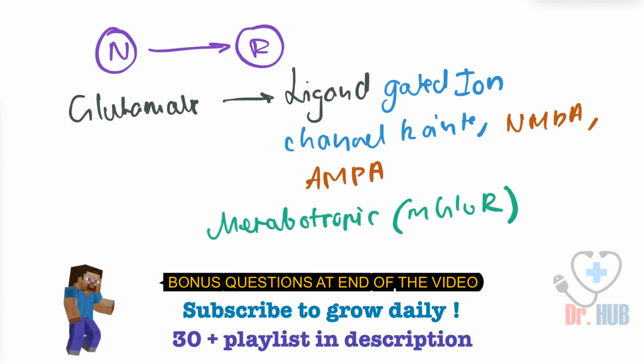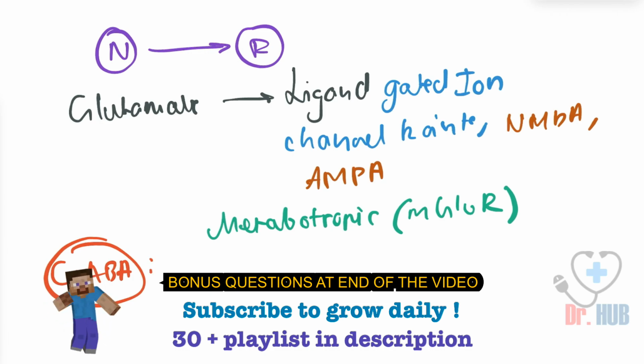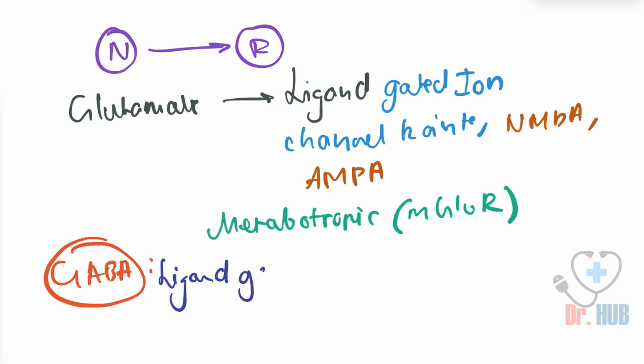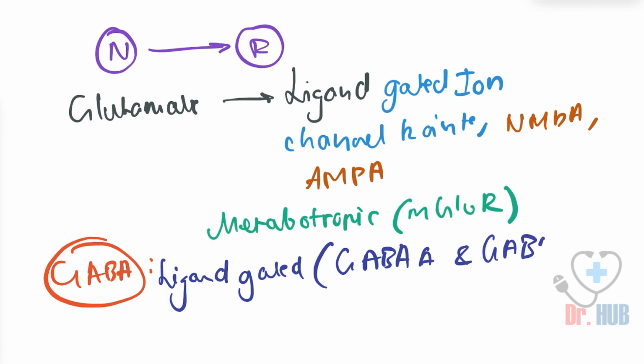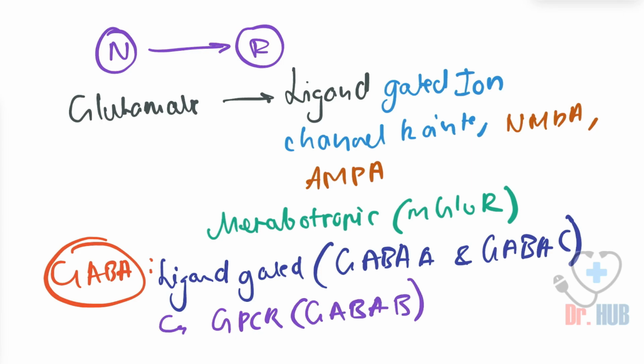Next, we look at the GABA. So GABA is ligand gated. This involves GABA A and also GABA C. Next, there is also the GPCR, which is the GABA B. Now moving on, we look at the acetylcholine.